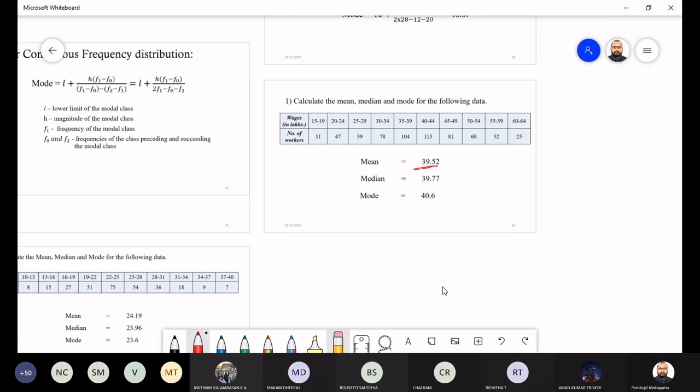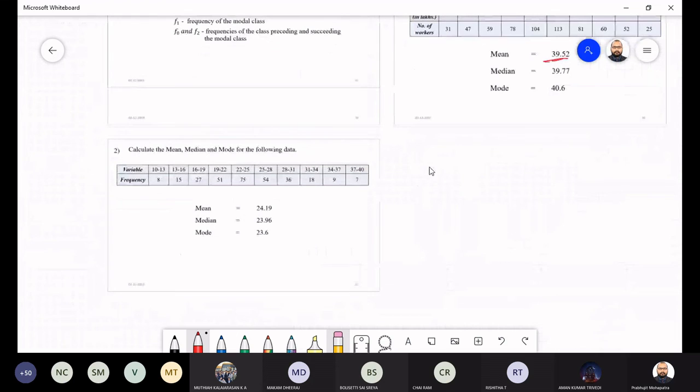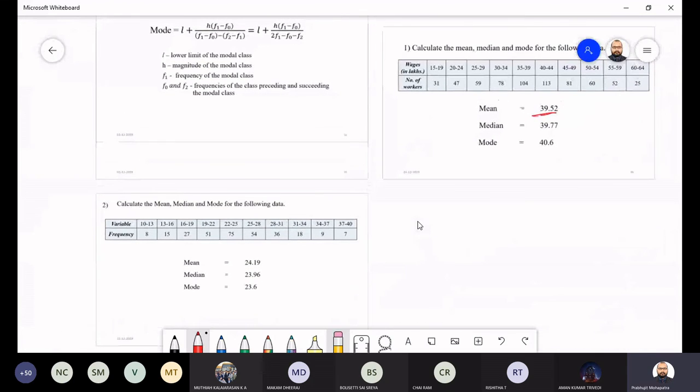Okay. And these are the two problems. Okay, I'll share the materials with you. You just find the mean for this problem and check whether you are getting 24.19 or not. Okay, you just try it.